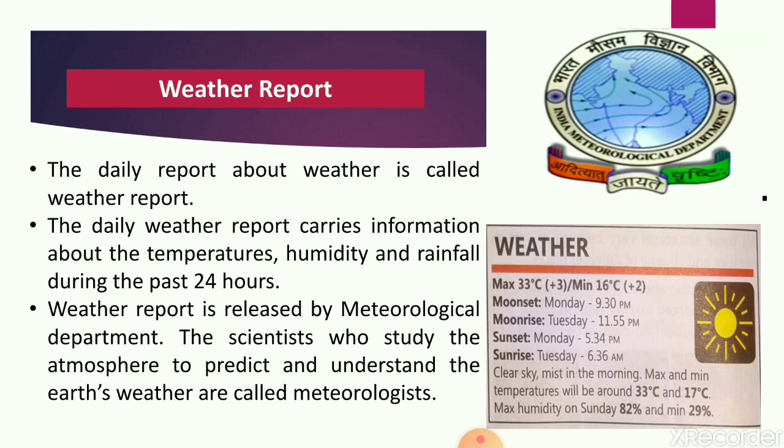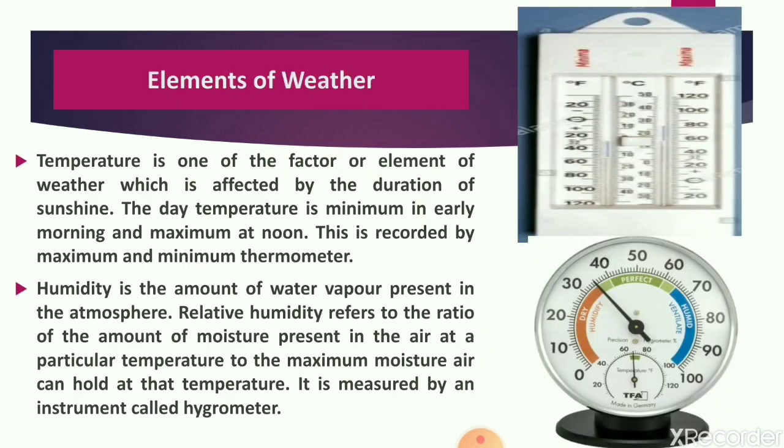Then maximum and minimum temperature. All of you know that in the afternoon the temperature is maximum, and in the early morning the temperature is minimum. Then elements of weather. There are four main elements. The four main elements which determine weather are temperature, humidity, rainfall, and wind. First of all, we will see temperature.